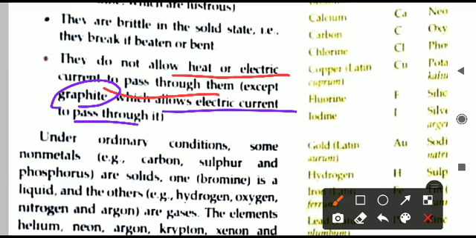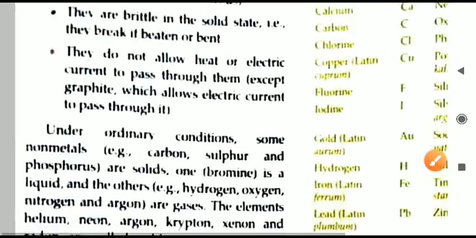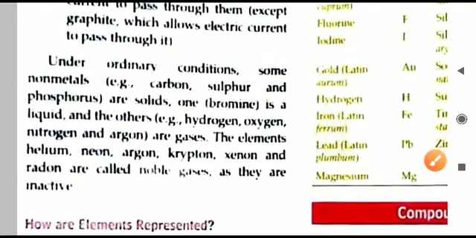We can ask this exception in the question. Like a question can be asked, name a non-metal which is a good conductor of electric current. The answer will be graphite. Similarly, we can ask, name a non-metal which is having a metallic luster, or which is lustrous. The answer will be, you can write iodine or also you can write graphite. So these exceptions, wherever they are coming, put a mark there. You have to remember these examples. So that is all about the non-metals.